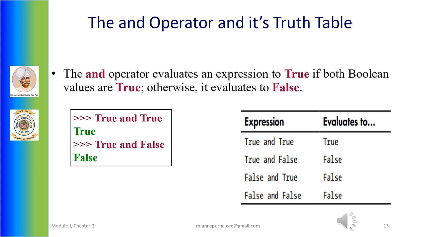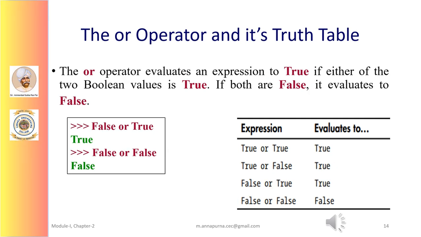If we look into the truth table, we can notice that if any one expression is false, then the value of the whole expression is false. But if the expressions are true, then the expression value will be true. That is, if I have an expression of the form true ANDed with true, then the result is true. But if I have an expression of the form true and false, here the second half of the expression is false. So when a true value is ANDed with false, the ultimate result will be false.